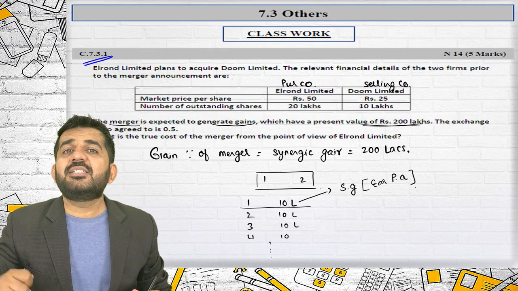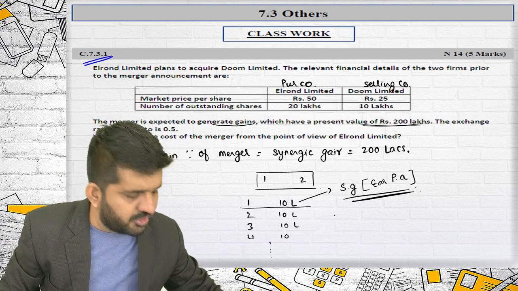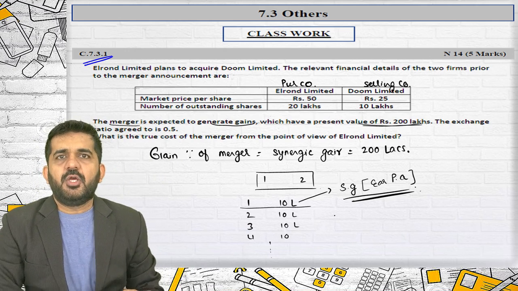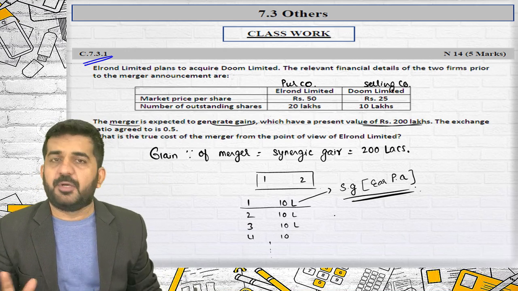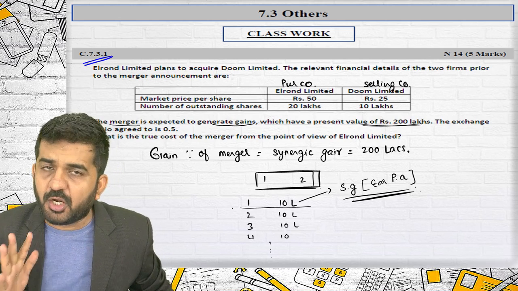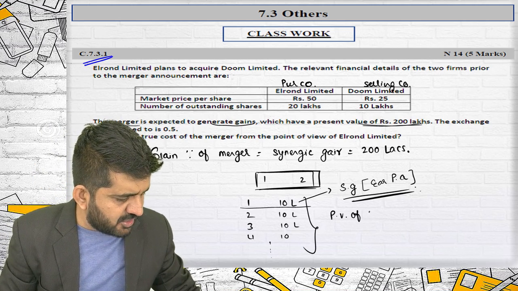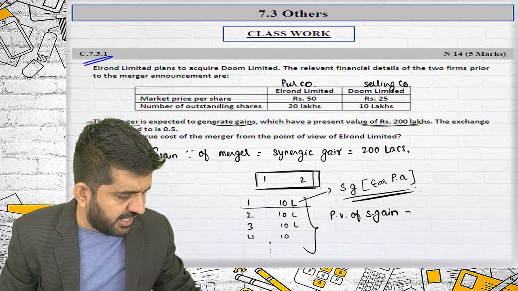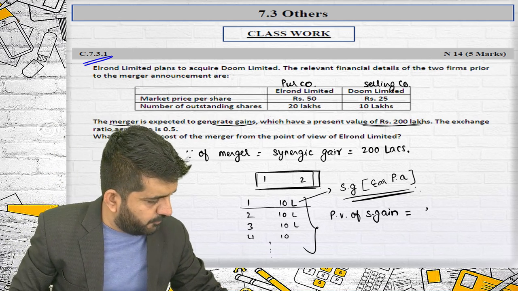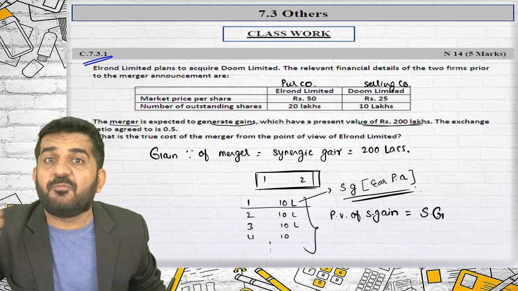Sir, then what is synergic gain based upon value? Try to concentrate. This figure you cannot add in market value. Then what will be done? You will find out the discount rate of your company, of the merged company. What is the minimum required rate of return of your company? You will find out the present value of the synergic gain. And the present value of synergic gain will also become synergic gain, but it is not in terms of earnings per annum.